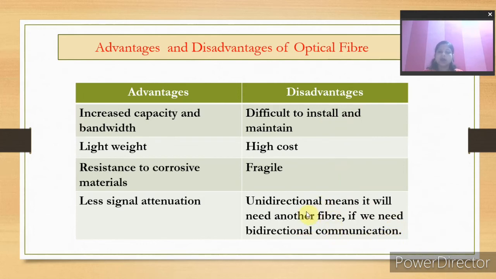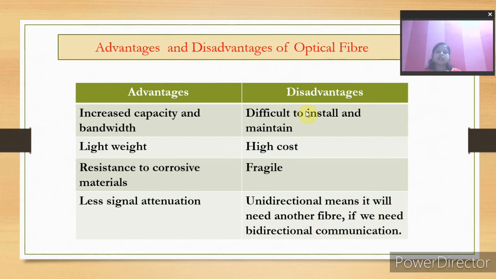That means if you want to join one direction to another direction, then you cannot twist it to do so. You need one more piece of optical fiber to connect. So it is unidirectional, meaning it will need another fiber if we need bidirectional communication.